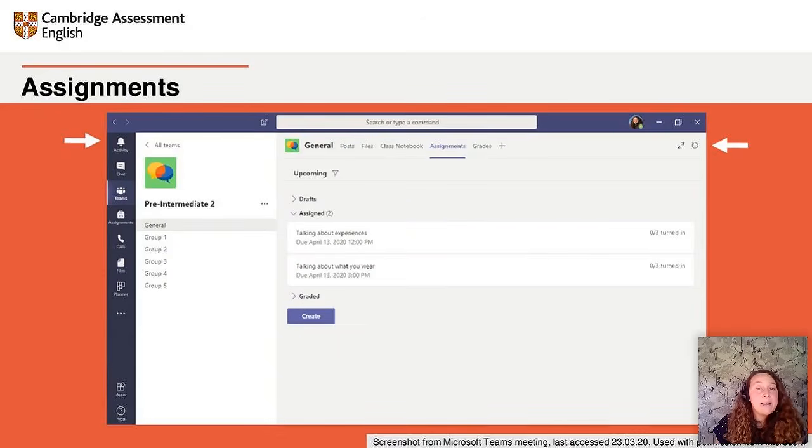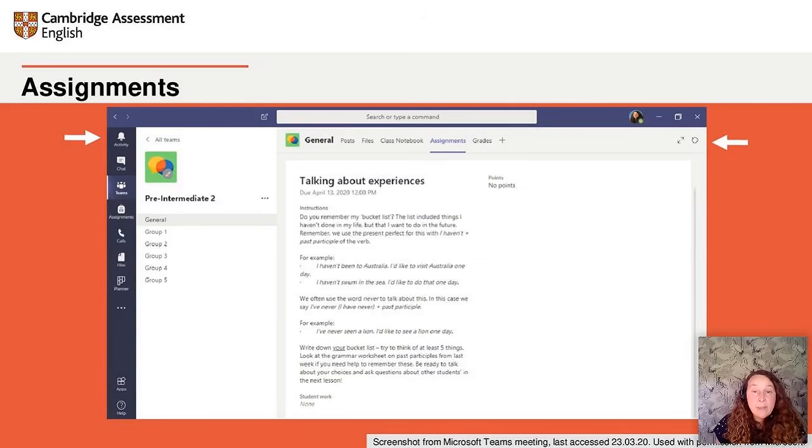So you can create assignments, again, by clicking on the tab at the top of the window between those 2 arrows there. And after you've created and assigned the work, you can also use this tab to manage timelines or give additional instructions and add other resources for your students to access. Here's an example of an assignment.